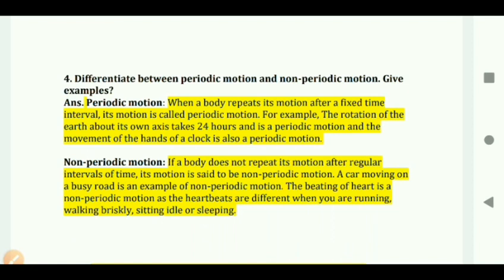Non-periodic motion: if a body does not repeat its motion after a regular interval of time, its motion is said to be non-periodic motion. A car moving on a busy road is an example of non-periodic motion. The beating of the heart is an example of non-periodic motion, as the heartbeats are different when you are running, walking, cycling or sleeping. So at different times the heartbeat is different. That's why heartbeat is an example of non-periodic motion.